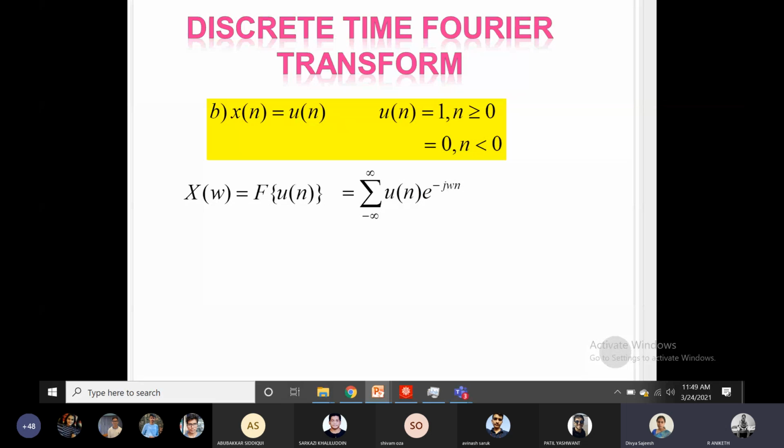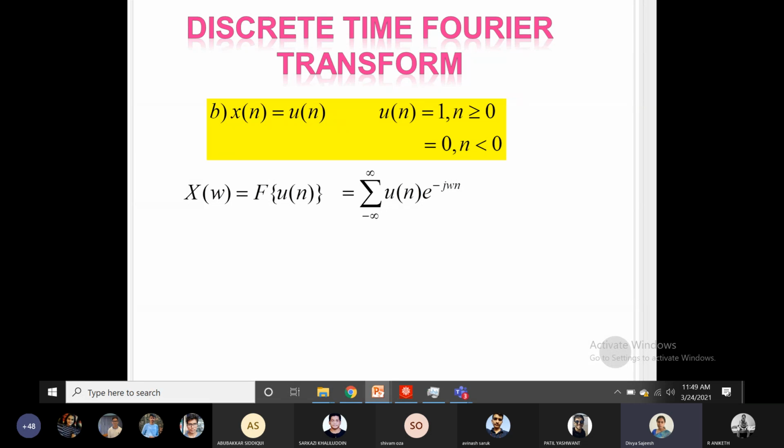So next is a step signal which exists only on the positive side. So u of n equal to 1, which exists only on the positive side, that is n greater than or equal to 0, which does not exist in the negative side. So that is equal to 0 for n less than 0. Now apply the Fourier transform, that is F of u of n equal to summation from minus infinity to infinity of u of n e raised to minus j omega n.